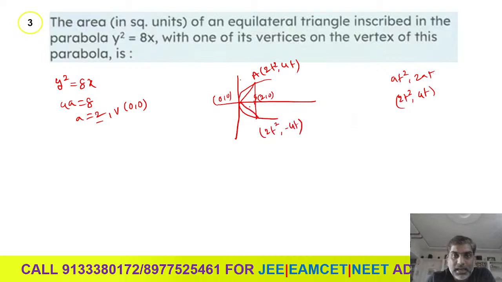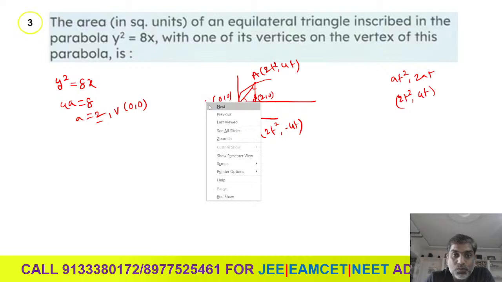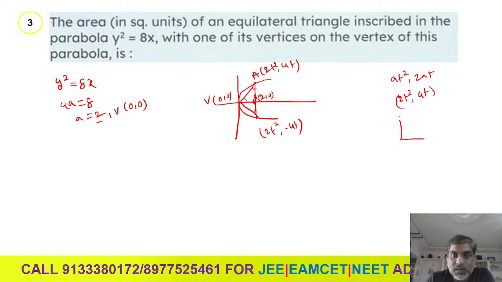One second. As it is an equilateral triangle, here we have 60, here also we have 60, and this is 90. And here we can get 30. Yes or no? Then what is tan 30? Let us take the vertex as V and this as S. So let us take the triangle VAS.